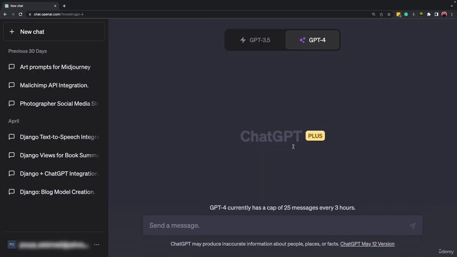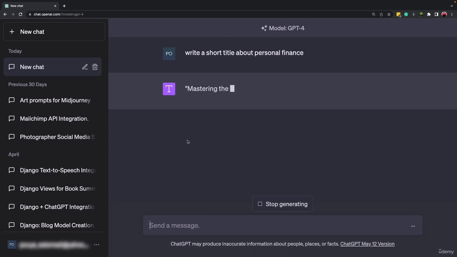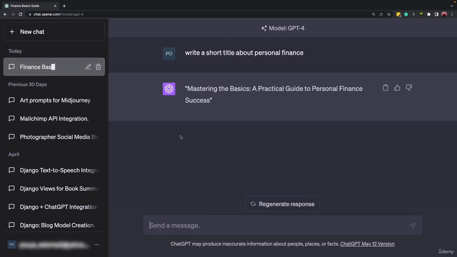All right, so let's learn more about ChatGPT and how we can use it. So here we are, and I'm using ChatGPT 4, and let's use the previous example that we had. Write a short title about personal finance, okay? So I'm using ChatGPT 4, and as I said, ChatGPT 4 is a little bit slower compared to ChatGPT 3.5, but the quality of the answer is much better.